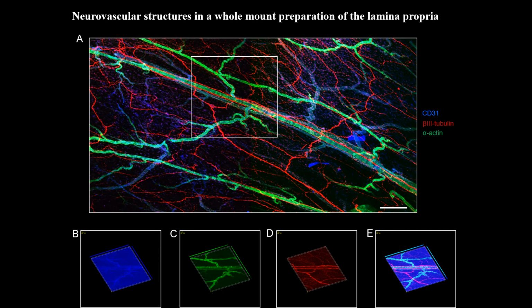In this slide, we performed a high-resolution 3D reconstruction of the neurovascular system in the lamina propria of the bladder, using whole mount immunostaining. The complexity of vascular structure and nerve fibers and their relationships were clearly delineated by the projection and 3D reconstruction. The 3D image demonstrates abundant distribution of vascular structure and nerve fibers in the lamina propria. The relatively large blood vessels were covered with alpha-actin positive smooth muscle cells. Moreover, nerve fibers also run very close to the large capillary blood vessels.